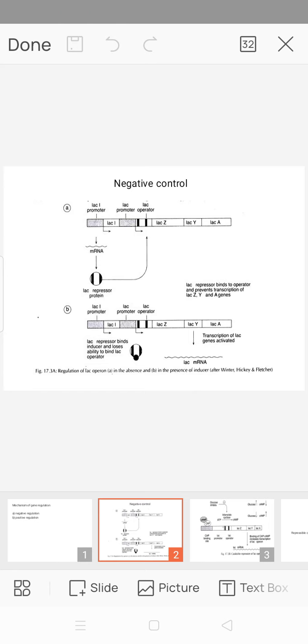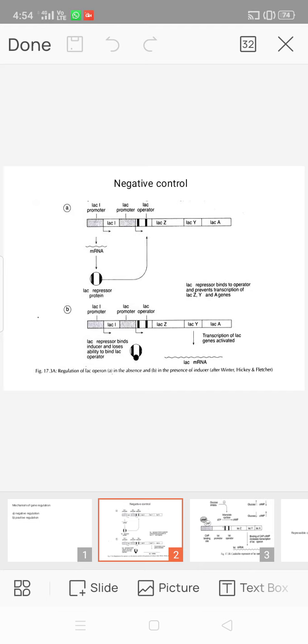Thus, when the repressor is bound to the operator, the transcription is switched off. The on-off switch of protein synthesis is governed by the free or occupied position of the operator gene. When the operator is free, transcription will take place, and when the operator gene is blocked, transcription is prevented.